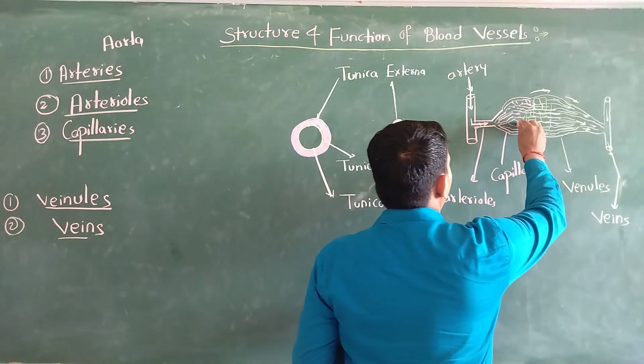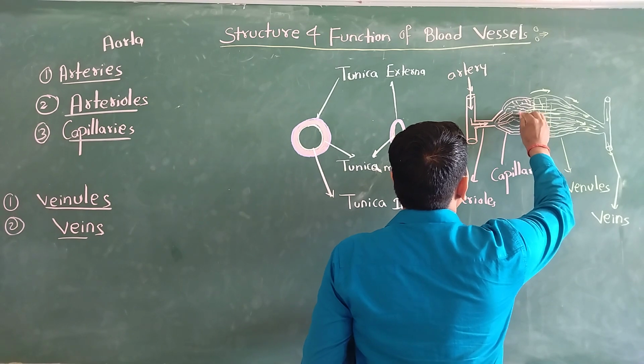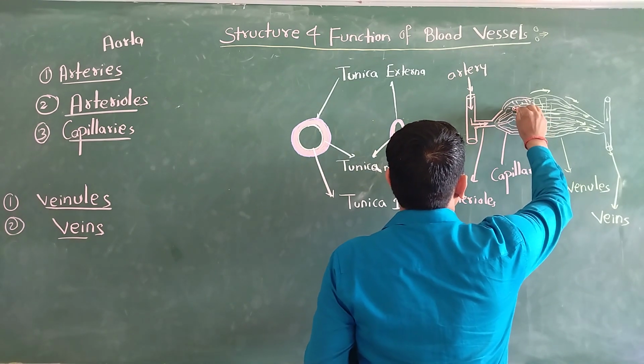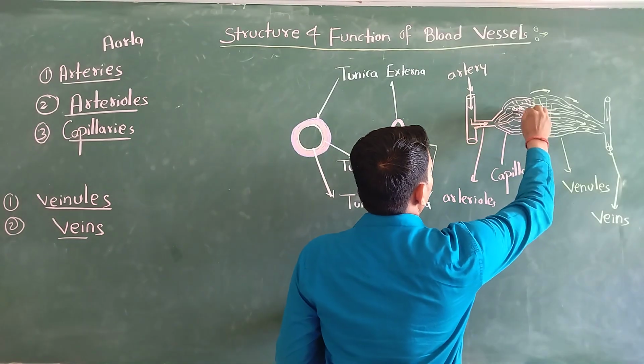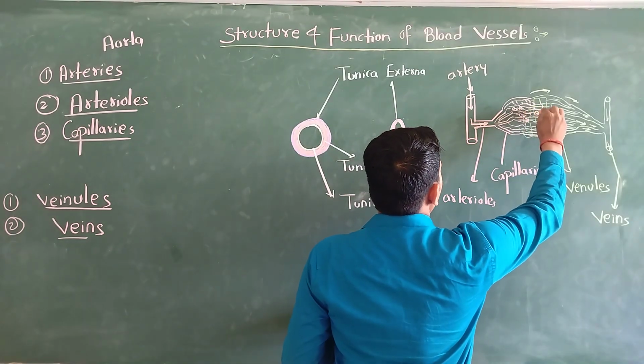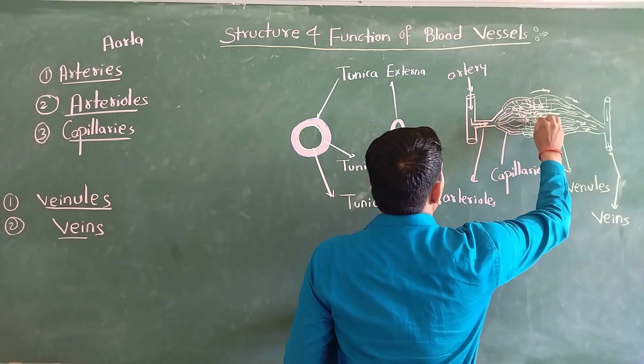Now through the capillaries you can see that the blood is oxygenated and carries nutrients. This oxygen and these nutrients are taken up by our cells and tissues. The cell tissue takes all of this oxygen and these nutrients.